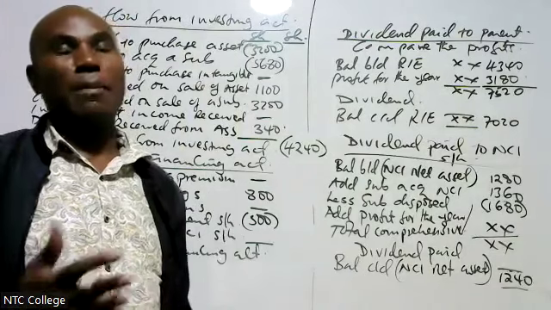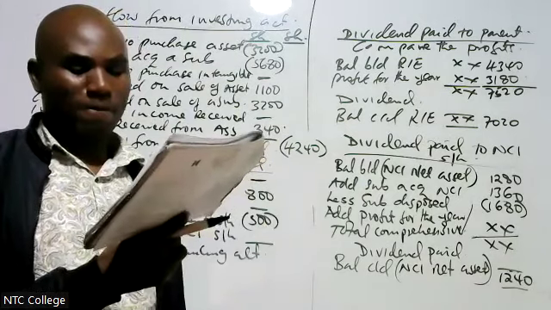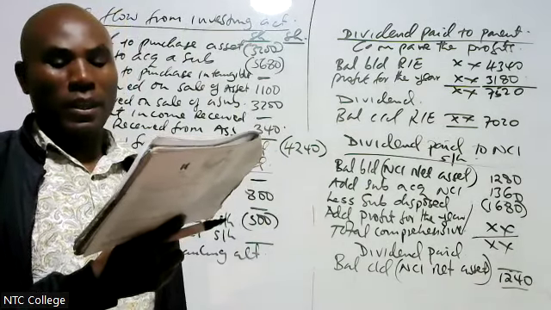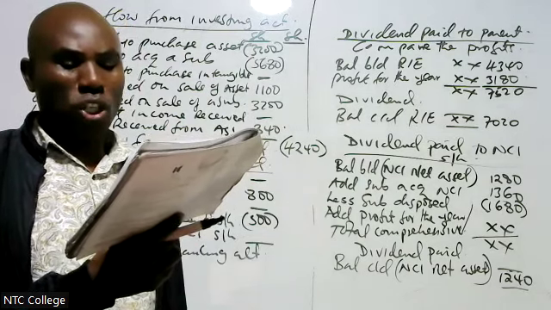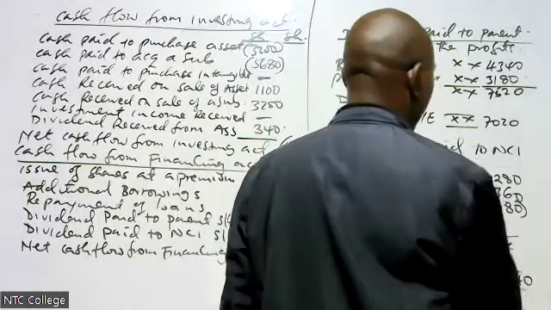When I say this, I believe you are going through the income statement to check for those items. In this question, we have profit for the year, 380, but total comprehensive income 480. Therefore, I take 480.